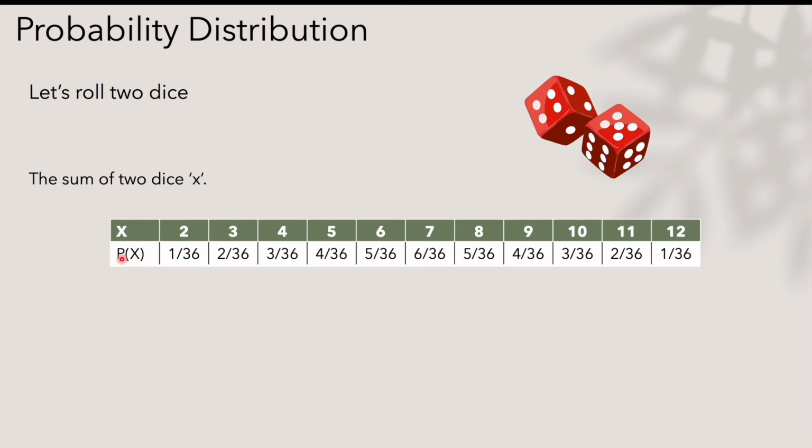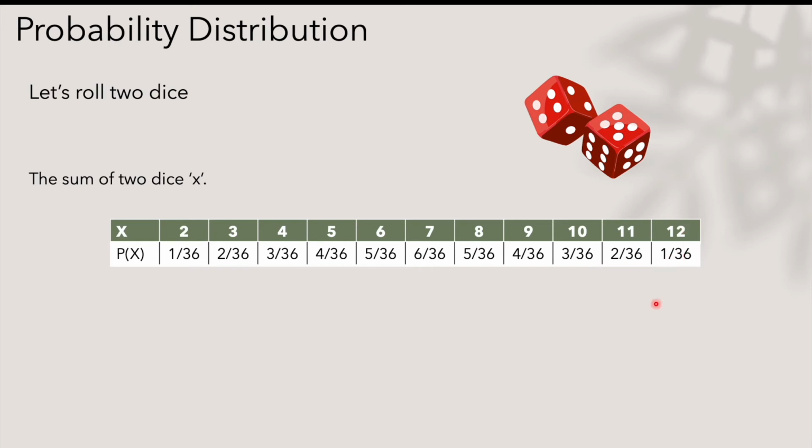The probability of x to appear is expressed like this: P stands for probability and x is the one of which we are calculating the probability, so it means the probability of x. This is one of these x outcomes. So the probability of 2 to appear is 1 over 36 and the probability of 3 is 2 out of 36. But how do we know that this is 1 over 36, this is 2 over 36, and so on? 7 is 6 over 36 and 12 has a probability of 1 over 36.